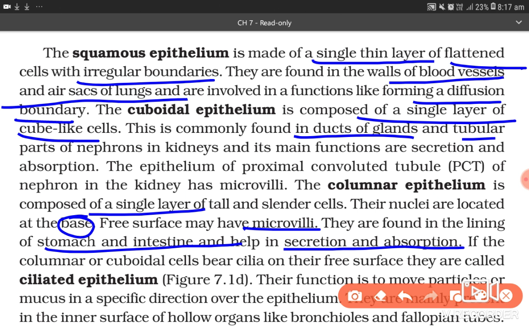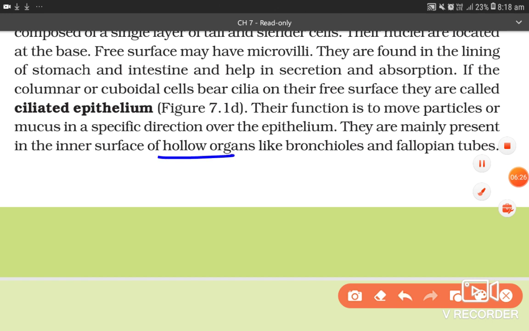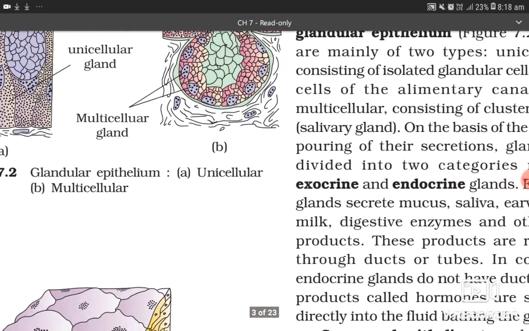If the columnar or cuboidal cells bear cilia on their free surface, then they are called ciliated epithelium. Their function is to move particles or mucus in a specific direction over the epithelium. They are mainly present in the inner surface of hollow organs like bronchioles and fallopian tubes. This is the diagram.